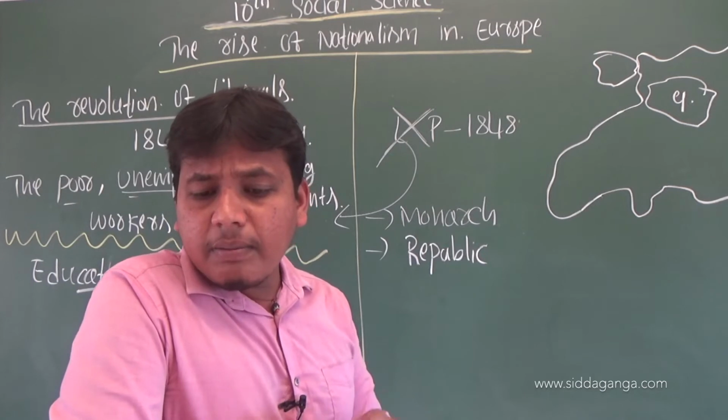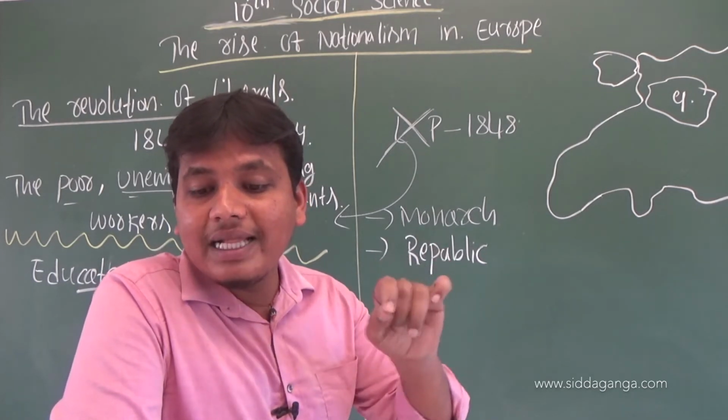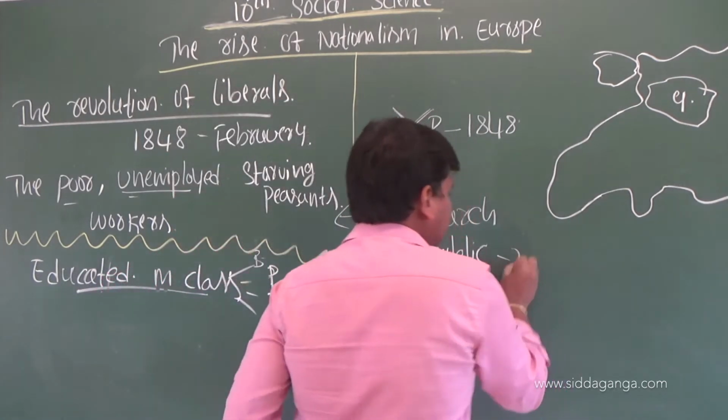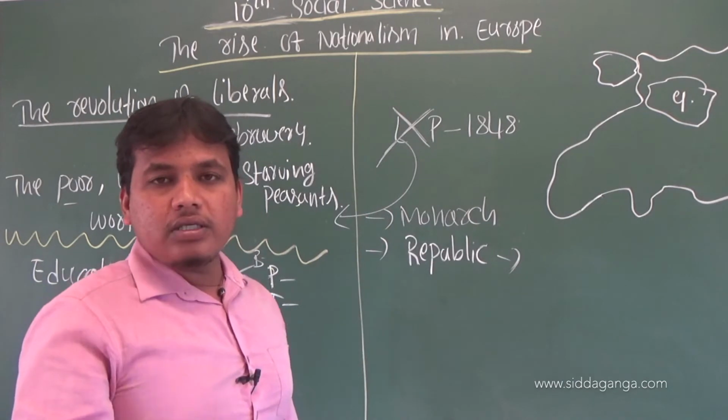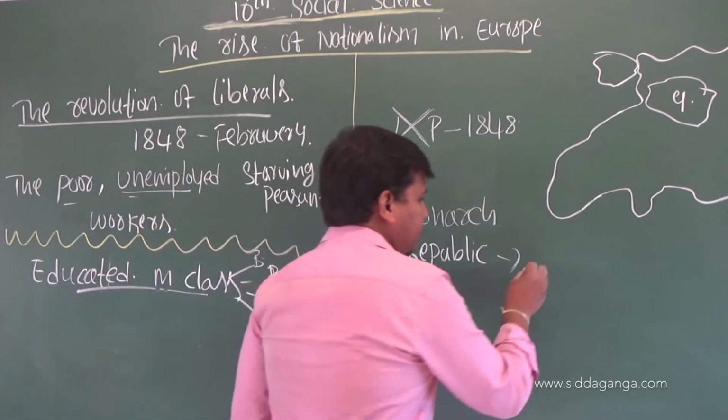How was the republic system? A republic system based on universal male suffrage had been proclaimed. Universal male suffrage means the voting power which was given to males.